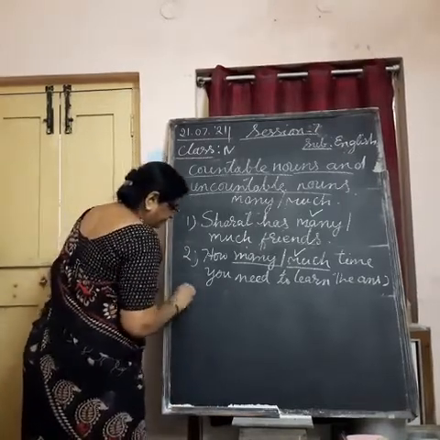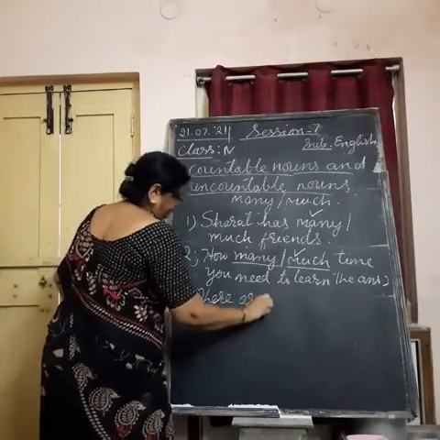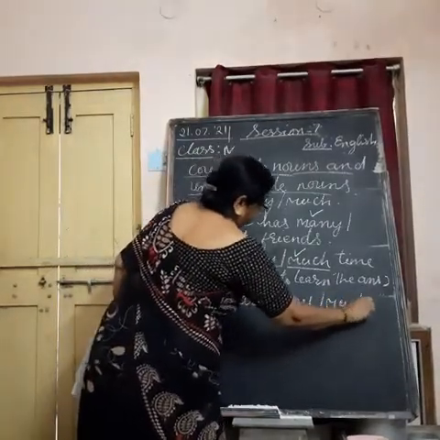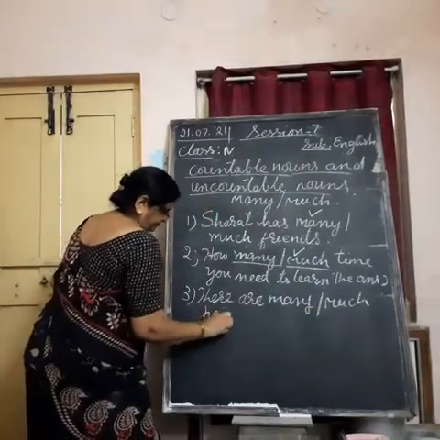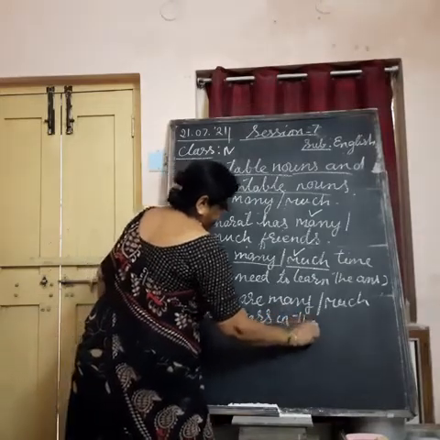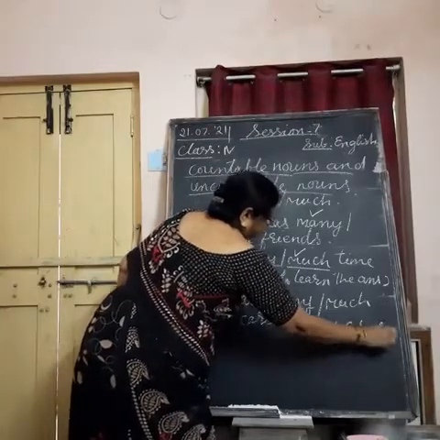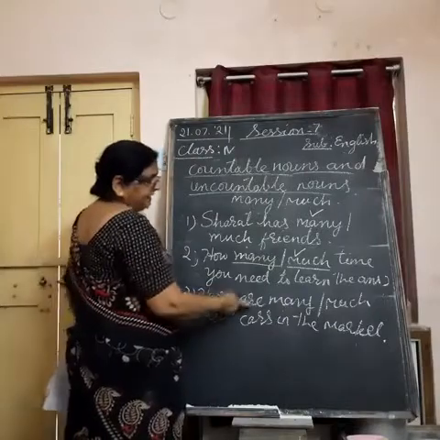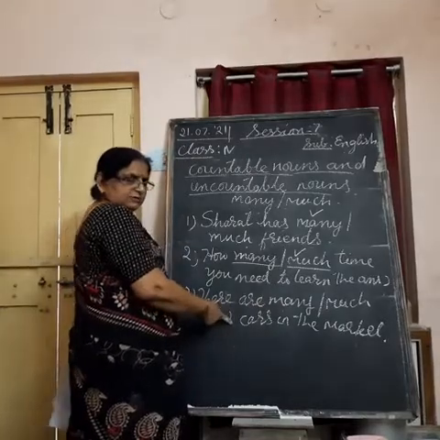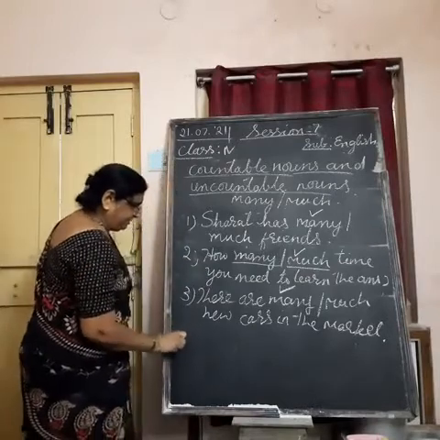Third. So, there are many or much new cars in the market. Cars you can count. So, you have to tick many. Last one to show you here is